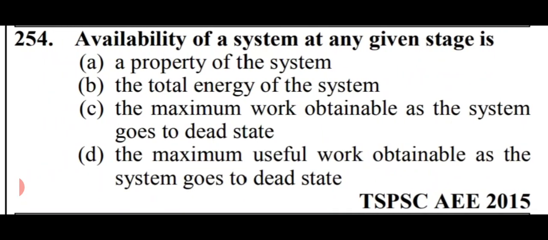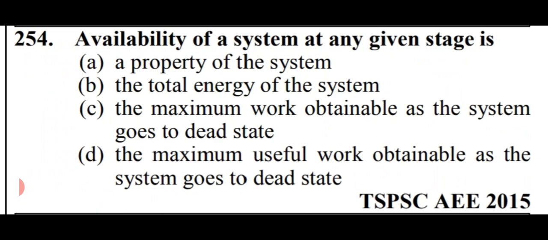Availability of a system at any given stage is. Options are a property of the system, the total energy of the system, the maximum work obtainable as the system goes to dead state, or the maximum useful work obtainable as the system goes to dead state. So in this case, option number C is right, that the maximum work obtainable as the system goes to dead state.